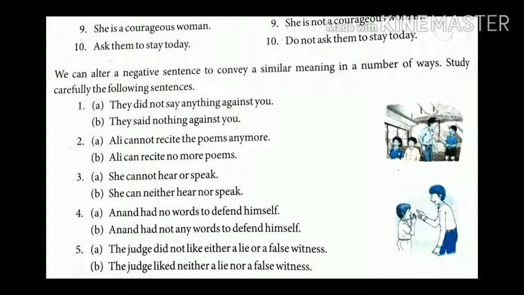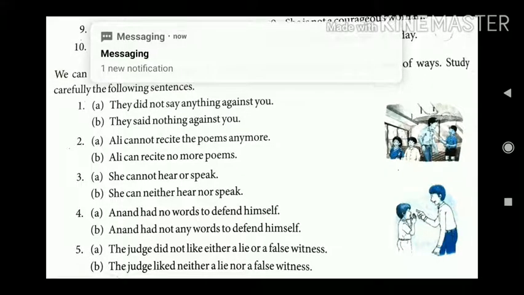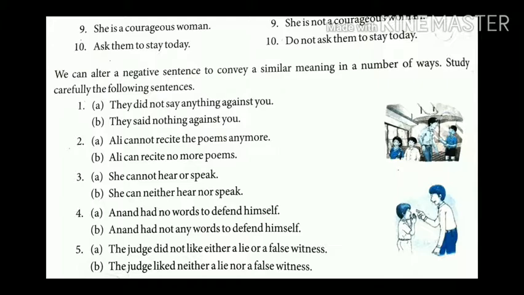The judge did not like either a lie or a false witness. The judge liked neither a lie nor a false witness. Students, these sentences are written in two different ways, but in such a way that they contain the same meaning.